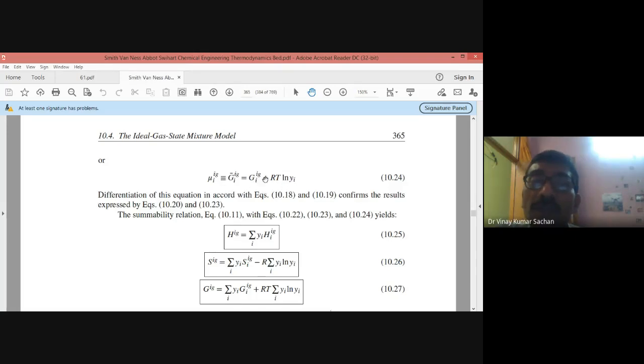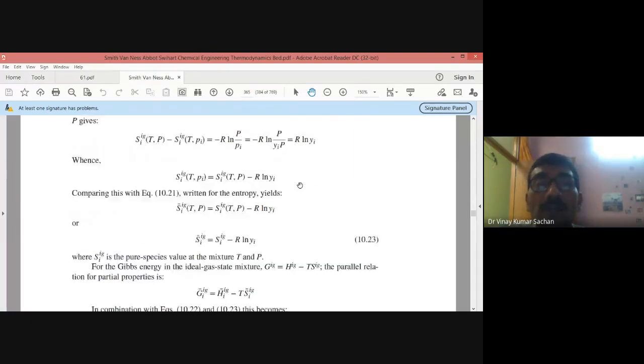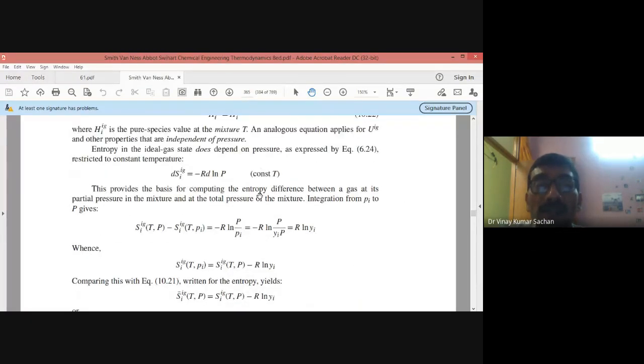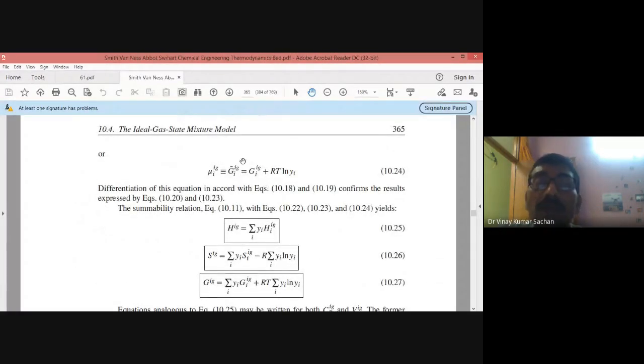You know, this is from dG equal to V dP minus S dT. If you integrate from the pure state to the mixture state at the same pressure, then due to the entropy change, this factor appears. This third term is due to the entropy. Otherwise, both things would have been the same. So you have derived it here. Applying the Gibbs theorem, you have already derived all these things. Okay, so you can practice once, but you should remember this one: this is the property of the component in the ideal gas mixture, and this is the pure component property. Both are related.